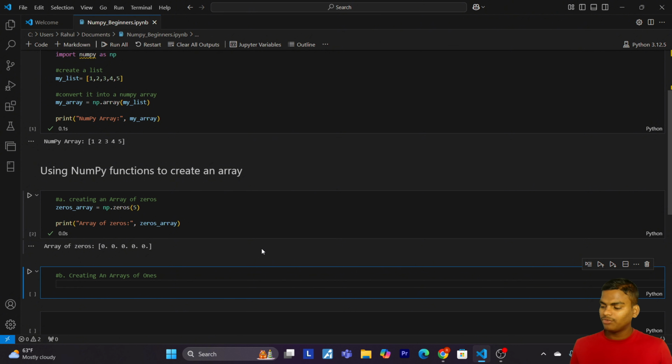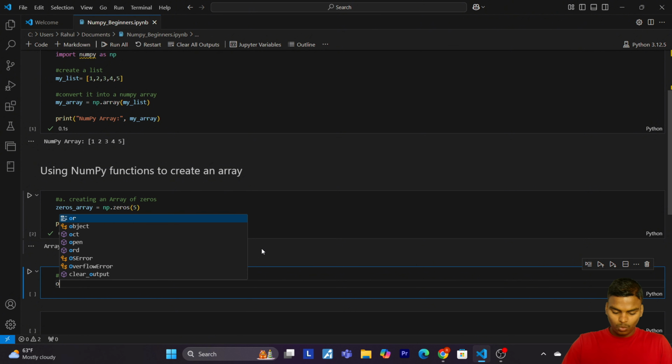For that we have to just write ones array, or you can make another variable, ones array equals np dot ones. Now I will pass 2 comma 3.